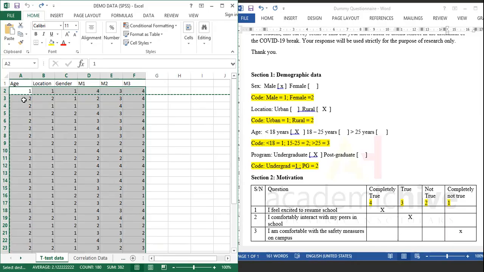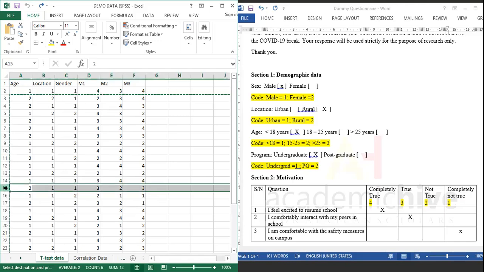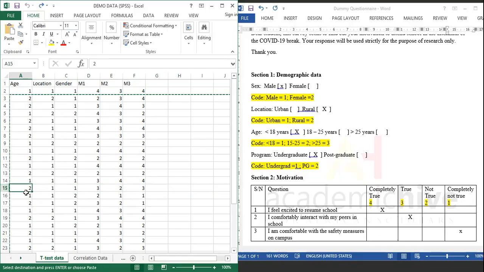So what does this tell us? This tells us that the first person here, age, location, gender, okay. So for age 1, what is age? Age less than 18. Location 1, rural. So we've taken all of this already. We understand all this. So let's use a random option. Let's say this 15, we're interested in the 15th observation. What does this tell us? So age here, there's some mix-up here. So yeah, let's say age here 2.